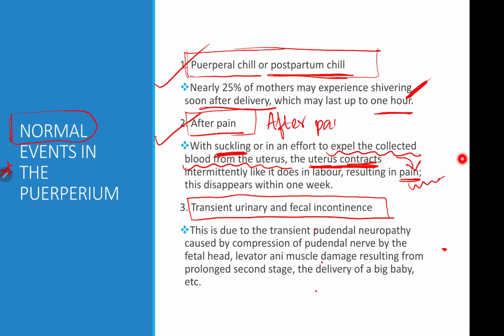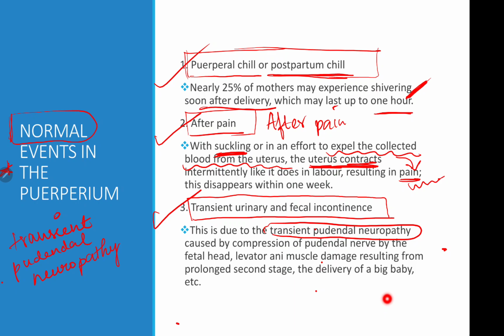This is what is referred to as after pain. Now next, coming to transient urinary and fecal incontinence, which will definitely be there. This is due to transient pudendal neuropathy. Remember this word, transient pudendal neuropathy.